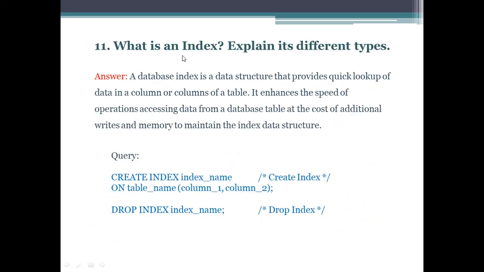So the next important question is, what is an index? And explain its different types. A database index is a data structure that provides quick lookup of data in a column or columns of a table. It enhances the speed of operation accessing data from a database table at the cost of additional writes and memory to maintain the index data structure. So we can write index using this: create index, index name on table and on which column we are writing that index. We can drop index using this: drop index and then index name.